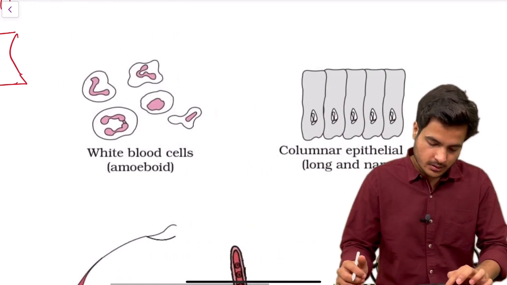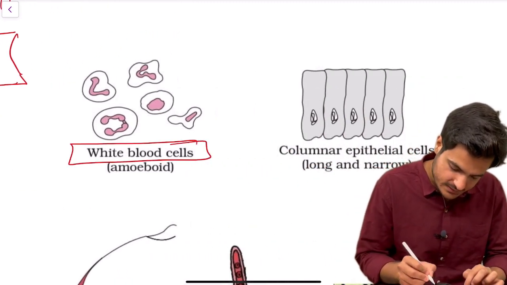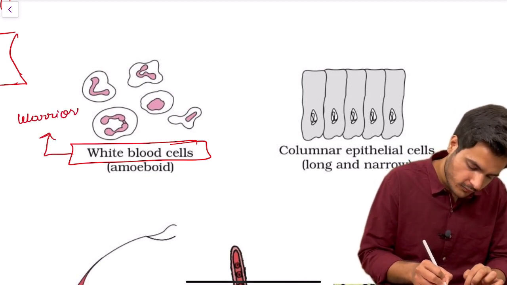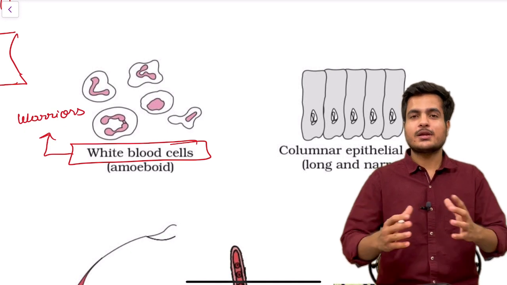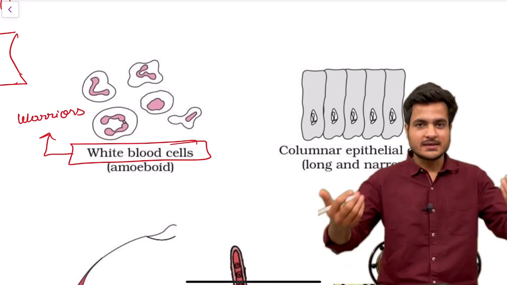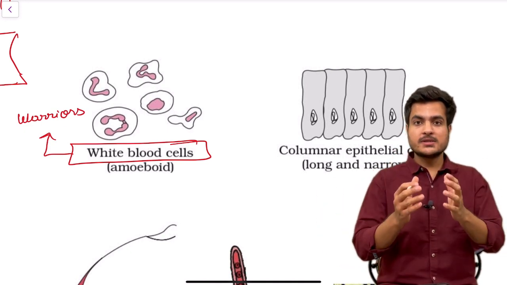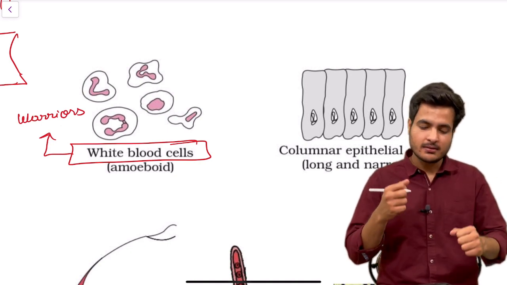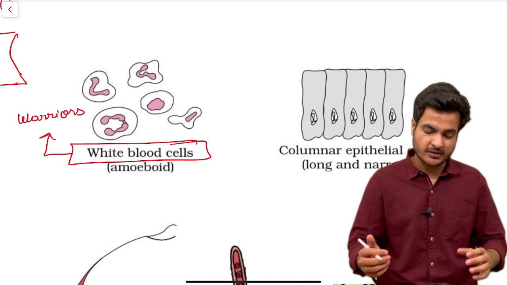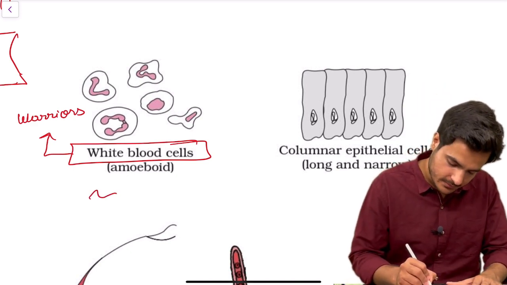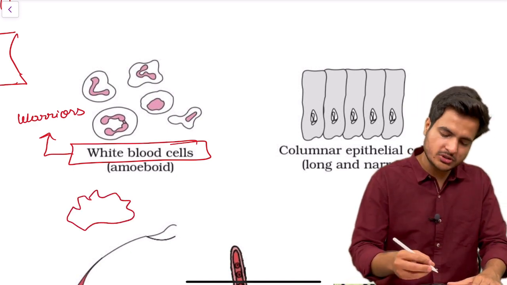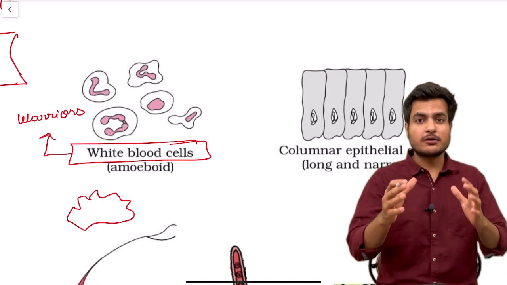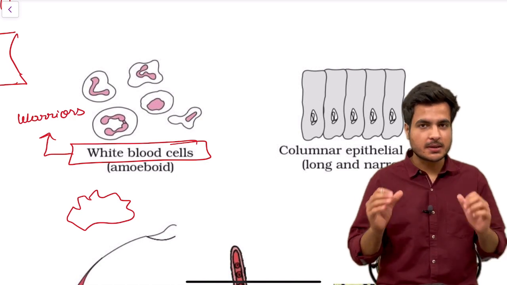Then comes the WBC, white blood cells. They are the warriors of cellular life. That means whensoever there is an infection inside our body, WBC fights with the infecting organism, the pathogen, and prevents further infections. They are amoeboid in shape, that means irregular shaped, because they need to pass through many capillaries and be present at the site of infection. Therefore their shape is amoeboid.